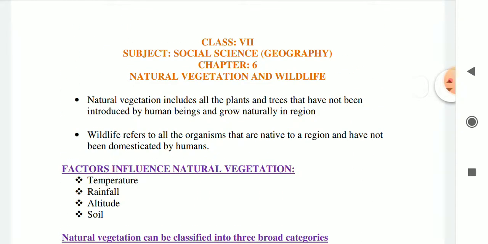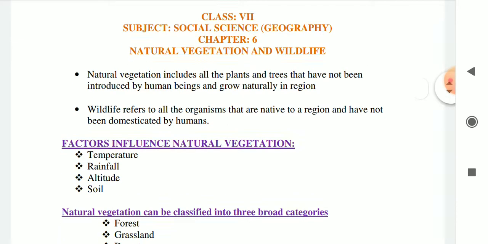So I repeat once again, what is natural vegetation? Natural vegetation includes all the plants and trees that have not been introduced by human beings and grow naturally in a region. And what is wildlife? Wildlife refers to all the organisms that are native to a region and have not been domesticated by humans.